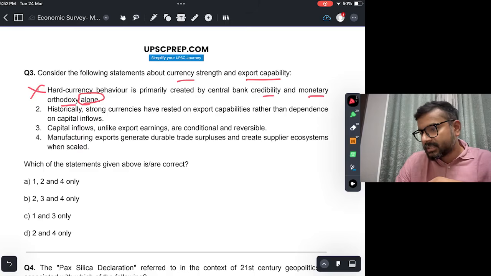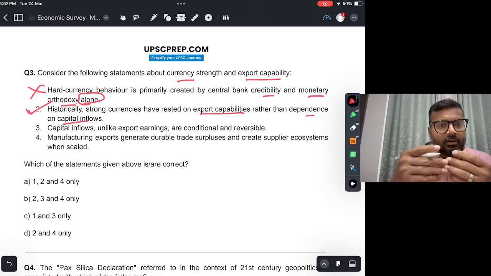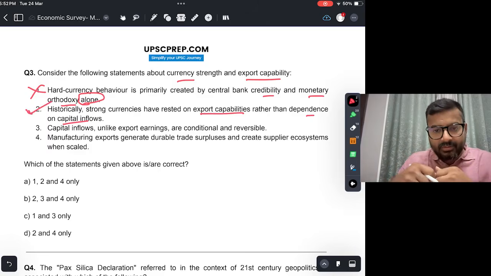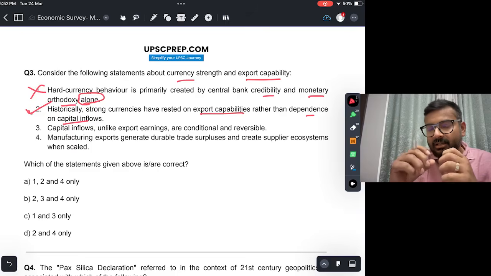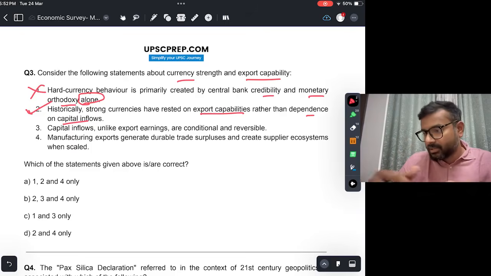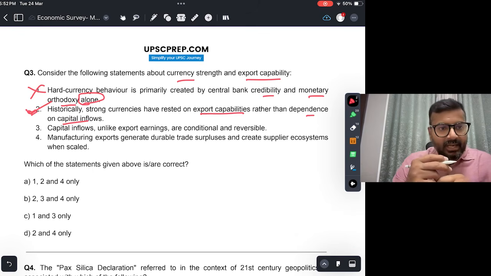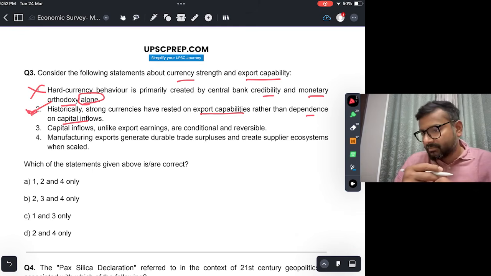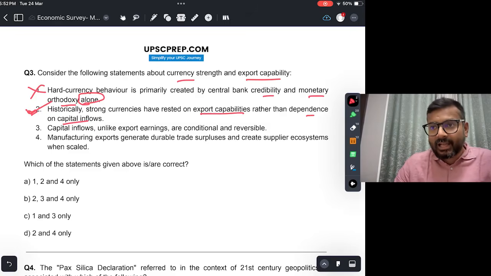Historically, strong currencies have rested on export capabilities rather than dependence on capital inflows. This is true. Rather than depending on foreign direct investment, foreign portfolio investment, the currency should be more dependent on how robust is the export. So this is true because FDI, FPI, that can be very volatile. Okay, but export capabilities shows that the underlying strength, robustness of the economy is very strong.